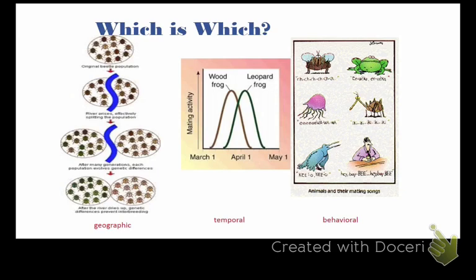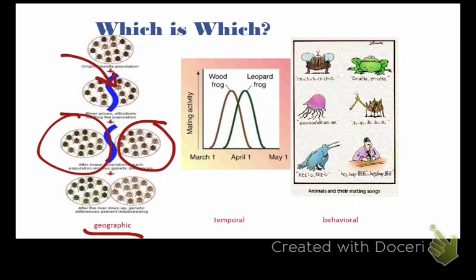Here we go. So which is which? Here we can see these beetles are being separated by this blue line. Okay, right here. Now they become two different areas, so we would call that geographic isolation.